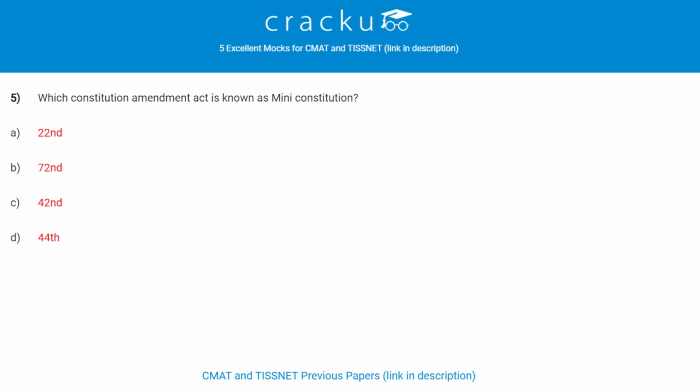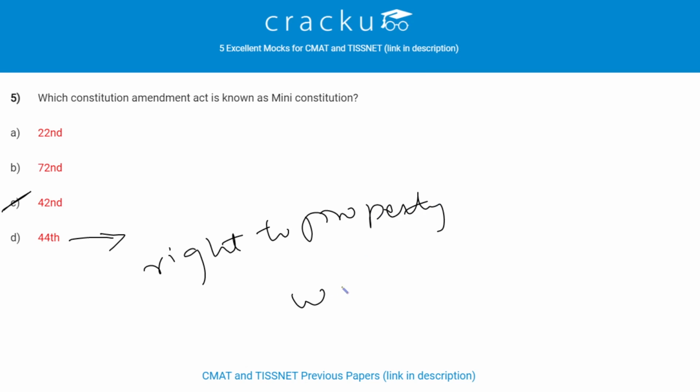Next question. Which Constitution amendment is also known as Mini Constitution? 42nd Amendment is also known as Mini Constitution. In the 44th Amendment, right to property was removed from the list of fundamental rights. Right to property was removed. In the 7th Amendment, 72nd, it is temporary provision for determination of number of seats reserved for ST in Tripura state.